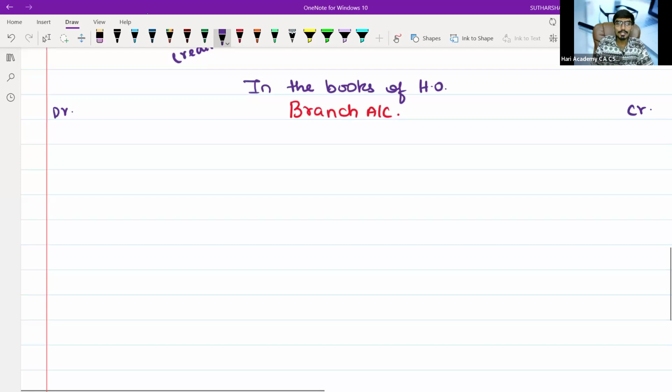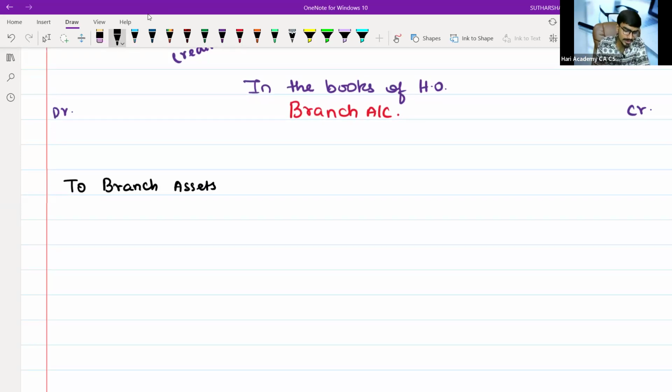First, what do you need to do? Basically, let us understand that whatever they have given, you should write them as to branch assets. Branch assets accounts you should open. These are your opening values, or the beginning values. First, it starts with branch stock. I will write the short form; you can write the full form in your examination.